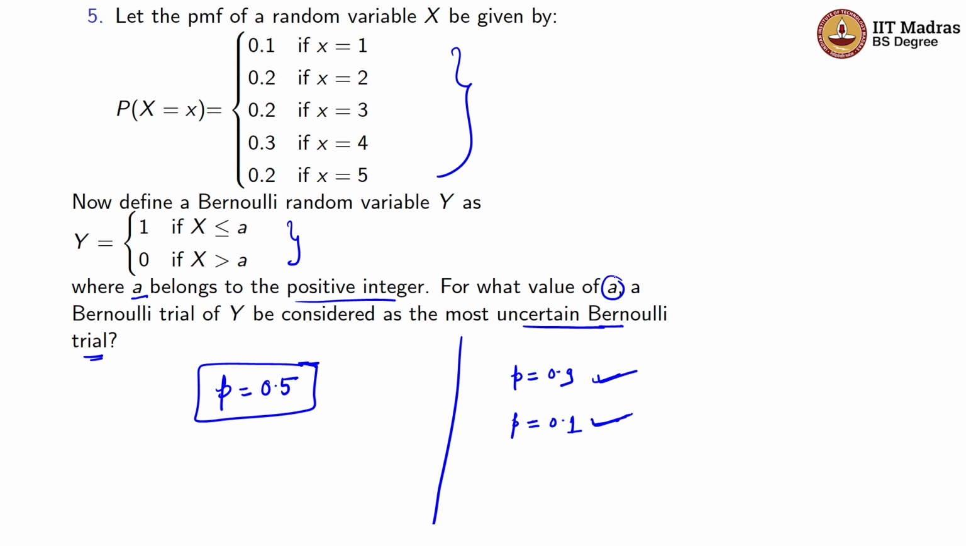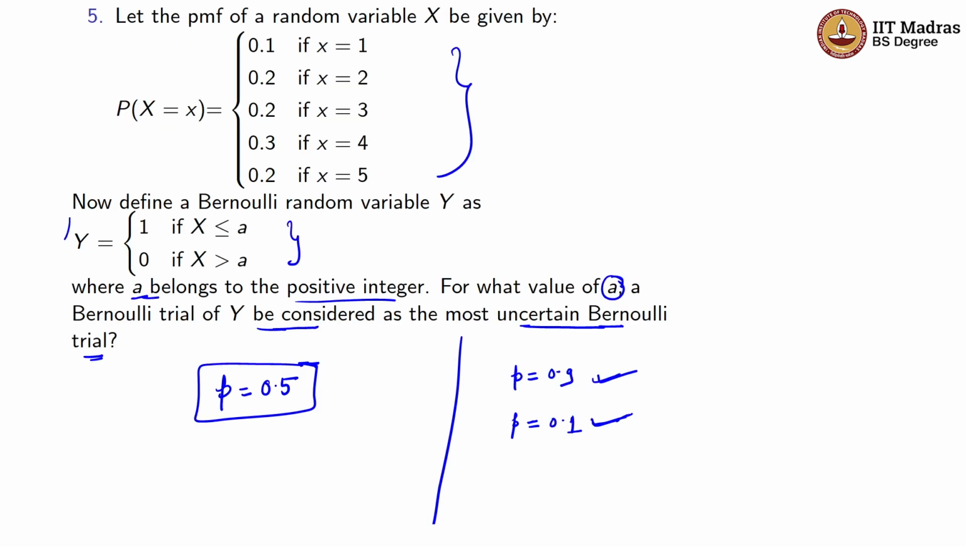Now we have to determine the value of a for which y is considered as the most uncertain Bernoulli trial. Here a belongs to the positive integers, so a will be taking the values 1, 2, 3 and all the positive integers. Now we will find the probability of y for each value of a, starting with 1. We know that y is defined as 1 if x is less than or equal to a, and 0 if x is greater than a. So it is a Bernoulli random variable.